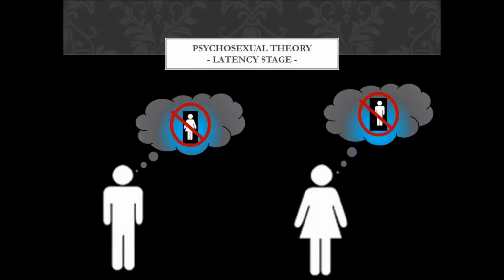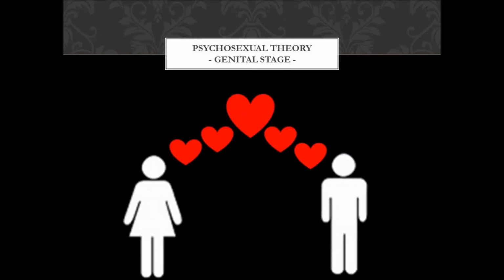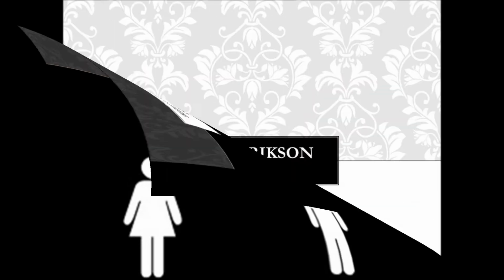The latency stage takes place from 6 years of age to puberty. In this stage, kids push their sexual attraction for others aside. Boys think girls are yucky, and girls think boys have cooties. The genital stage is the last stage, and it takes place during puberty. In this stage, the sexual attraction towards the opposite sex is no longer ignored.